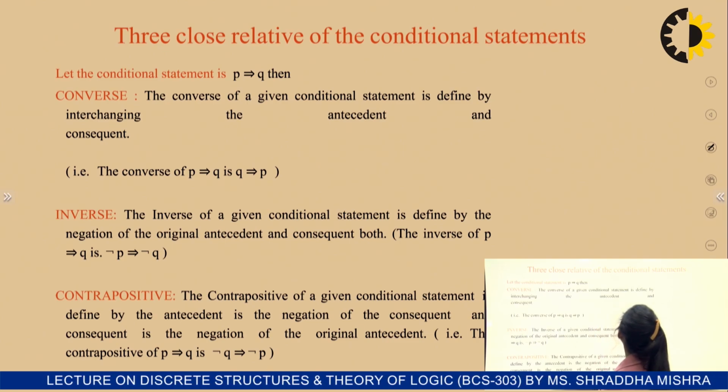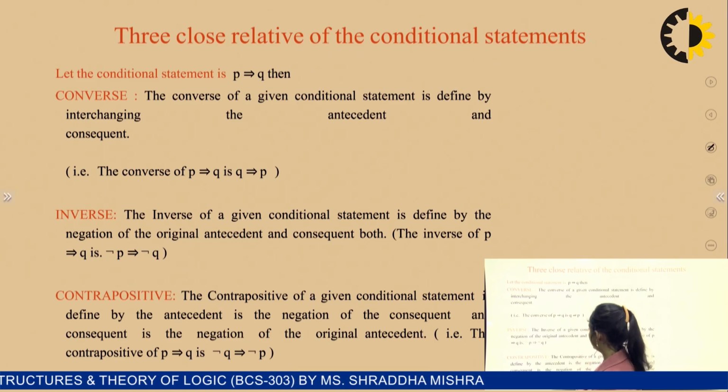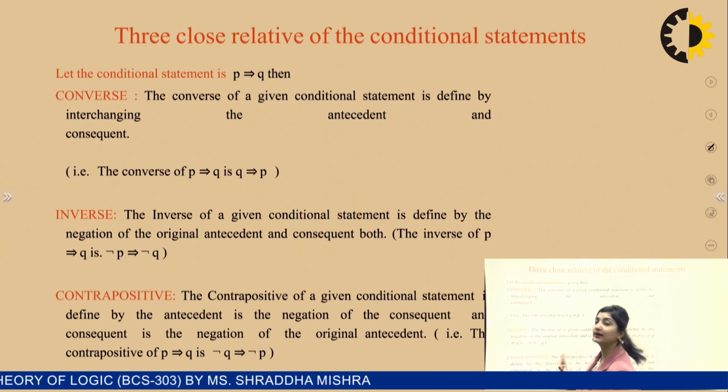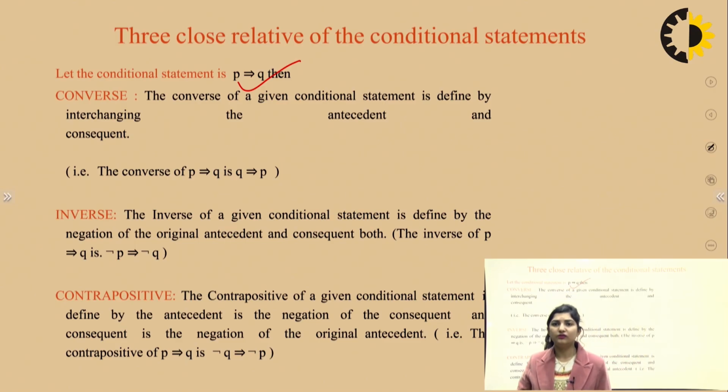Three close relatives of the conditional statement: converse, inverse, and contrapositive. This is really very, very important. It comes for 2 marks. For example, this is a conditional statement, right? So what do we mean by its converse? In normal English, they are synonymous to us, right? You have a true statement, and I have to write its converse, inverse, and contrapositive.